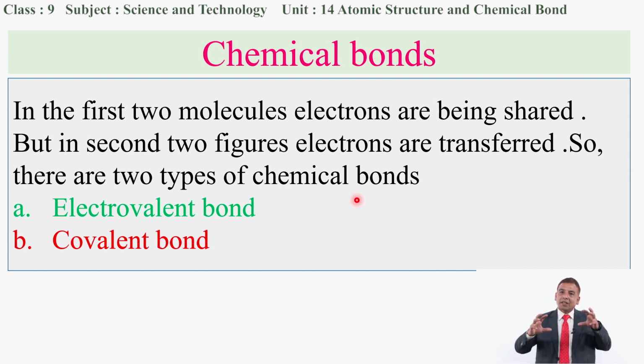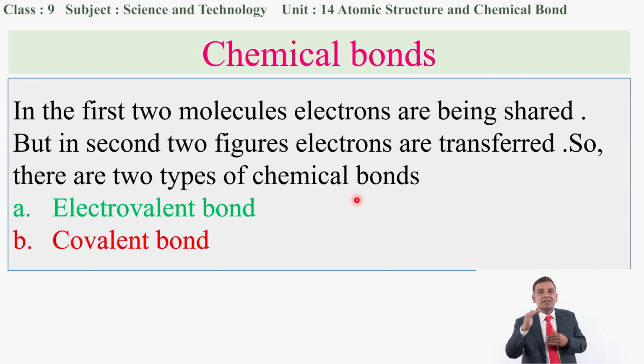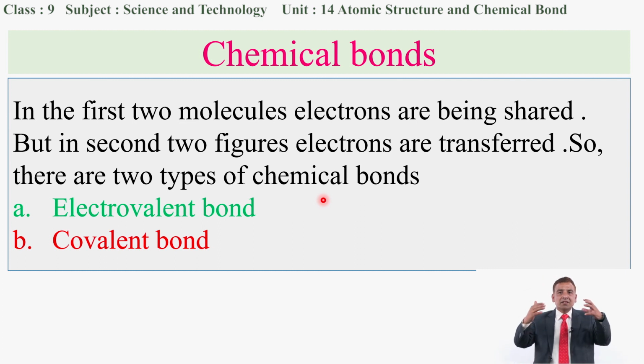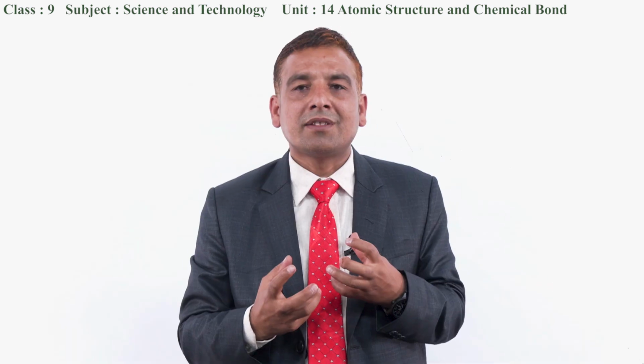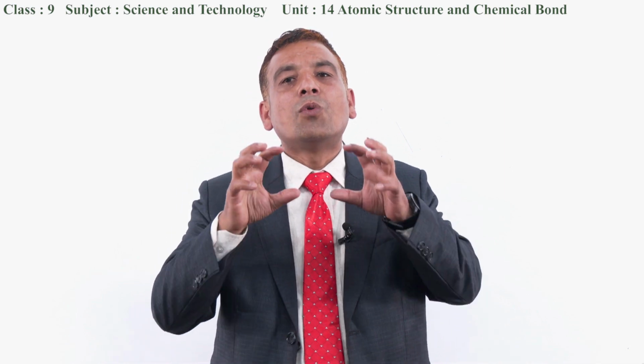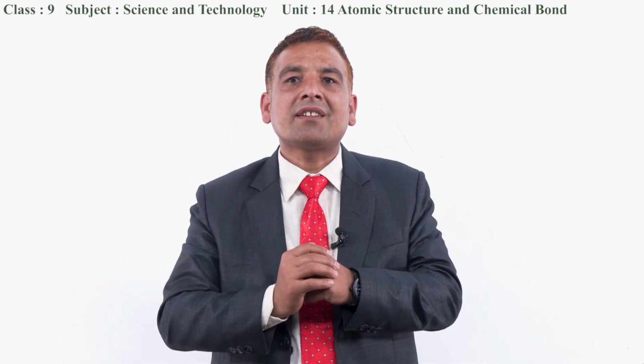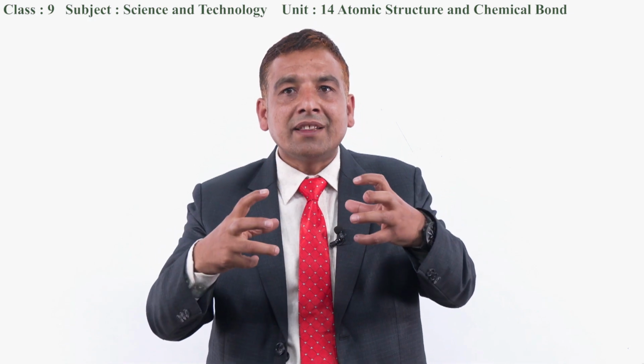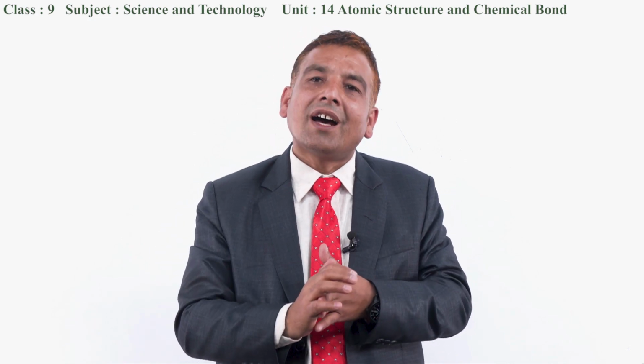Some of the compounds are formed by transferring the electron. If electrons are being shared within the different atoms, then this type of bond is also known as the covalent bond. But today we are going to discuss what is electrovalent bond, how it forms, and what the different characteristics shown by the electrovalent compounds could be. Are you ready?